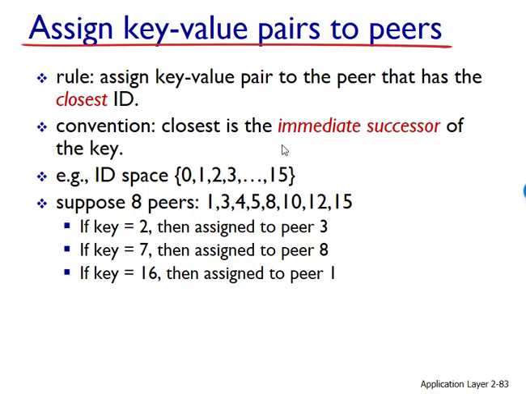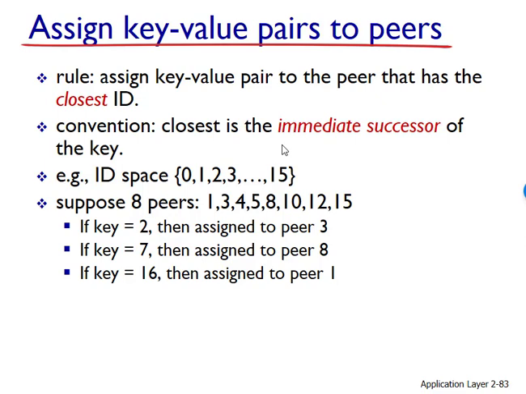Finally, let's suppose we want to store the key value pair (11, Johnny Woo) in one of the 8 peers. But in which of the 8 peers? Using our closest convention, since peer 12 is the closest successor for key 11, we therefore store the pair (11, Johnny Woo) in peer 12.